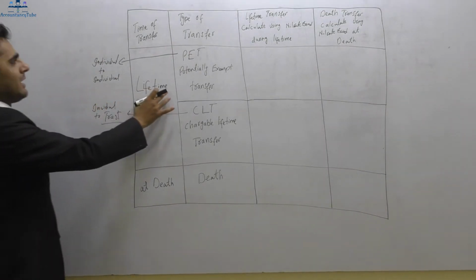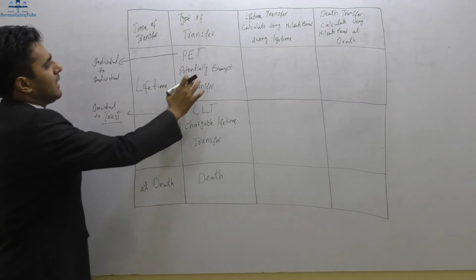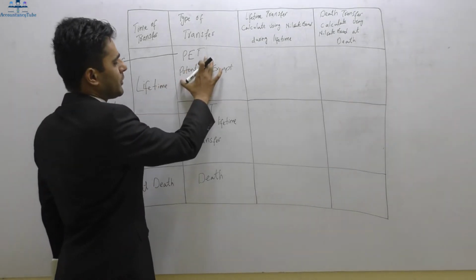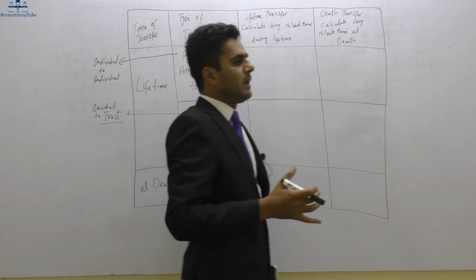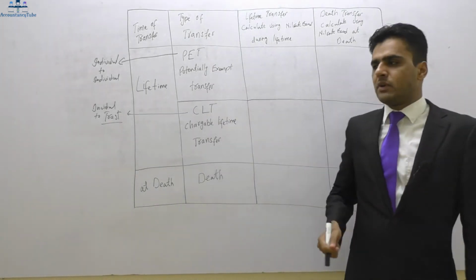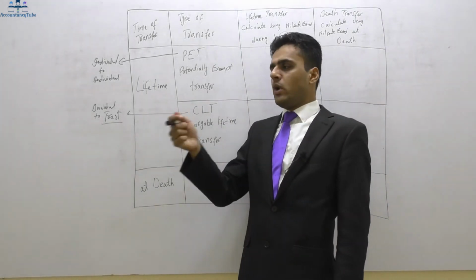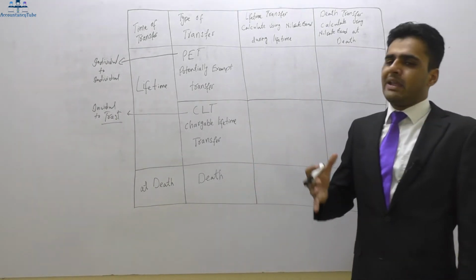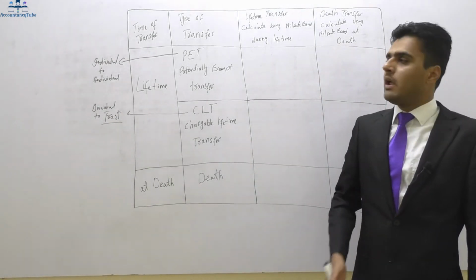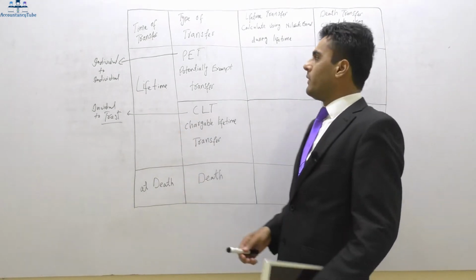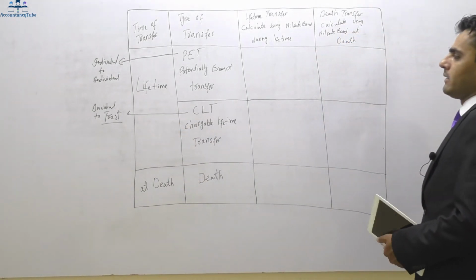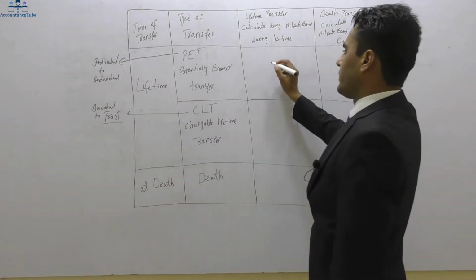Now, the time of transfer is a lifetime. If we are making a potentially exempt transfer during our lifetime, if I have gifted an asset from one individual to another individual during lifetime, there will not be any tax to pay during our lifetime.